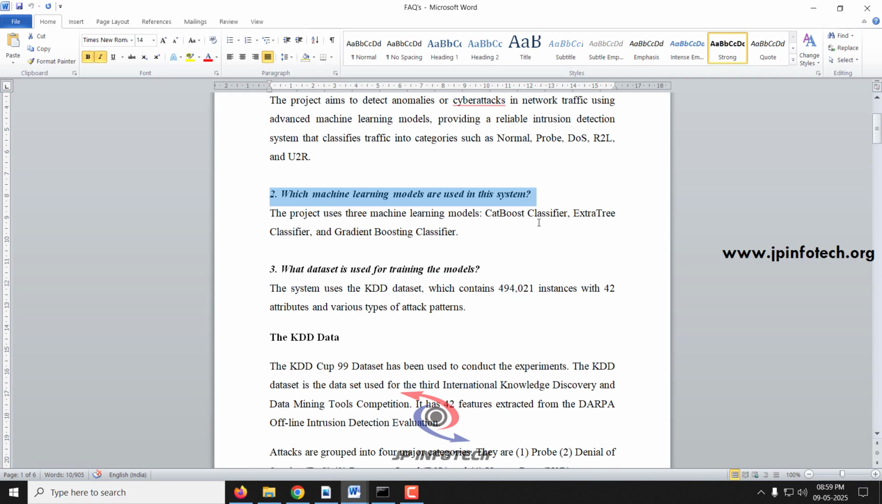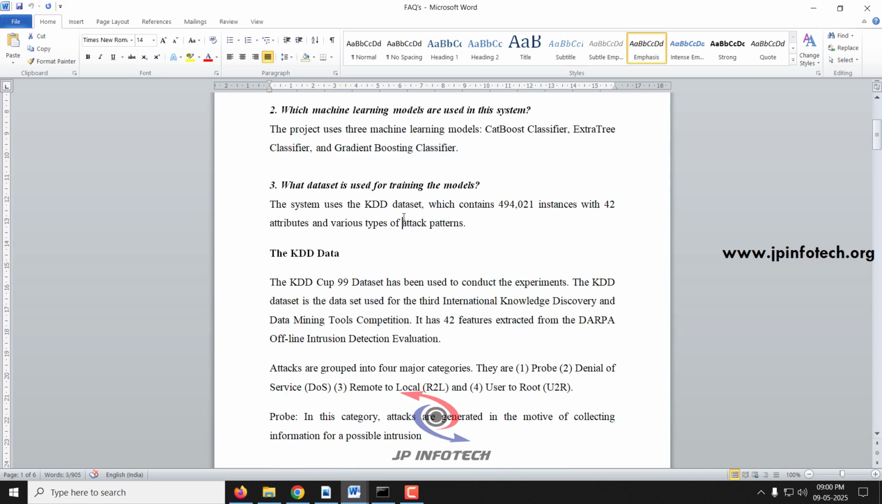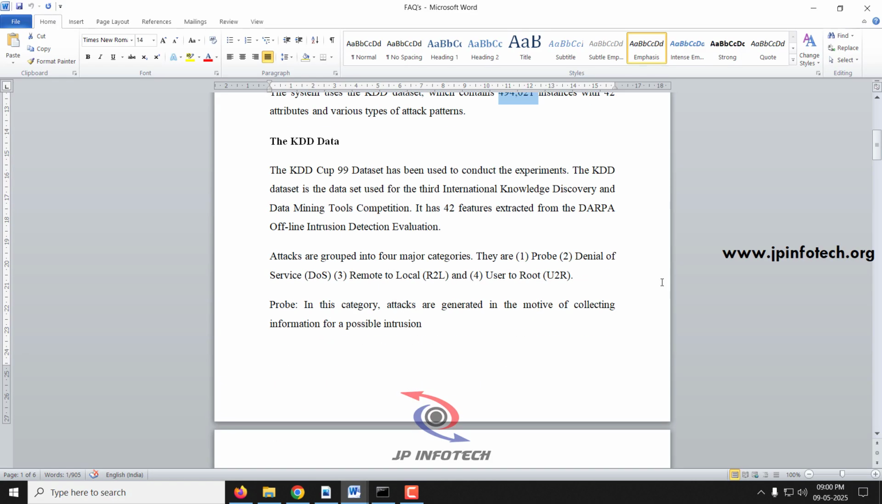Second question, which machine learning models are used in the project? So we have used CatBoost classifier, ExtraTree classifier and gradient boosting classifier. Next question, what data set is used for training the model? So we have used a standard KDD data set which contains around 4,94,021 records with 42 attributes with various types of attack patterns. I have already discussed this KDD data set.